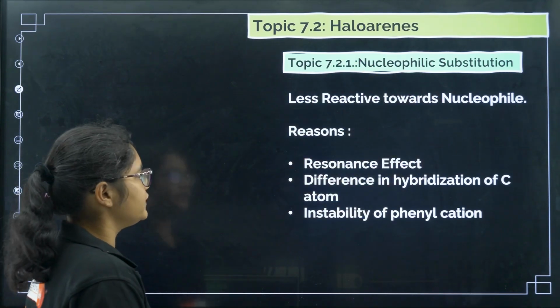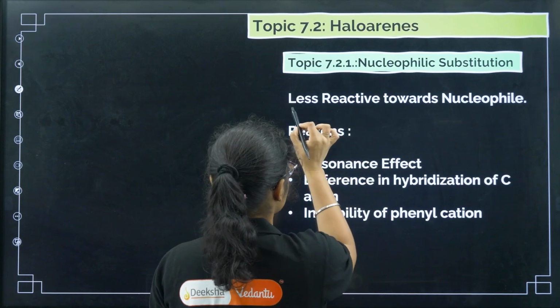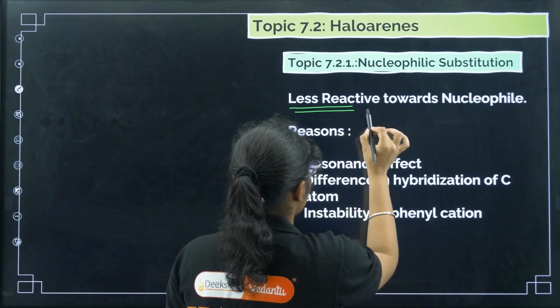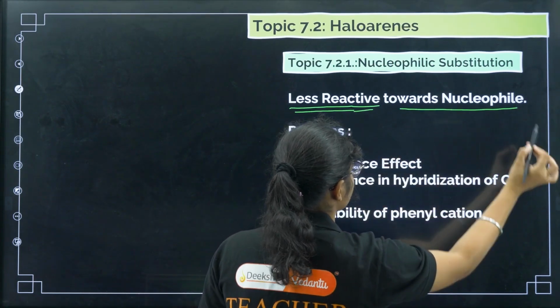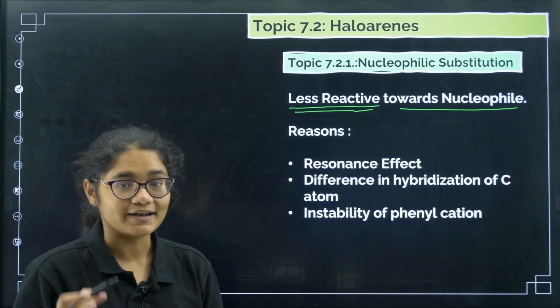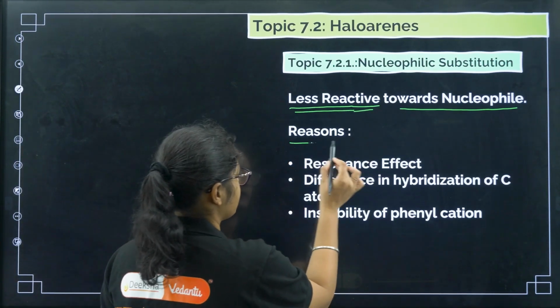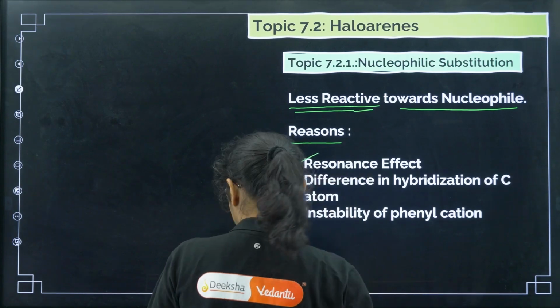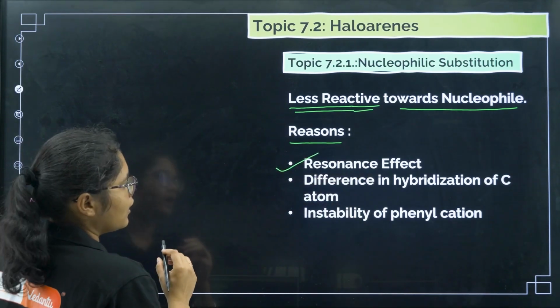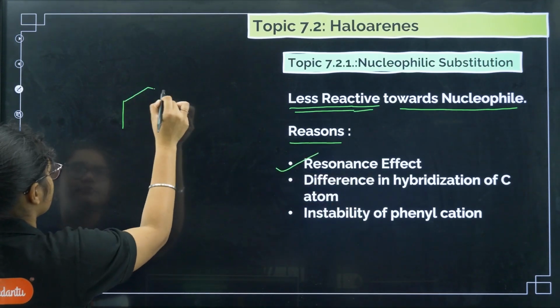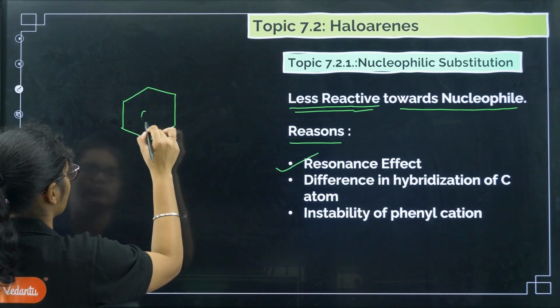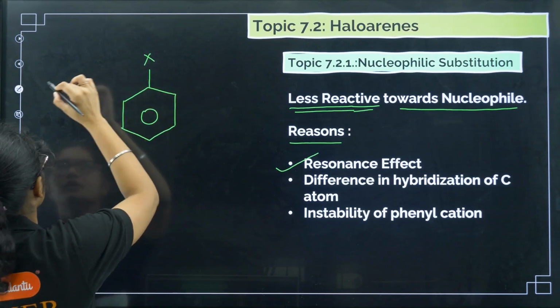In nucleophilic substitution, the first thing to remember is that haloarenes are very less reactive towards nucleophiles. What is the reason? The first reason is the resonance effect. See what happens when you have a haloarene like this, with X attached.